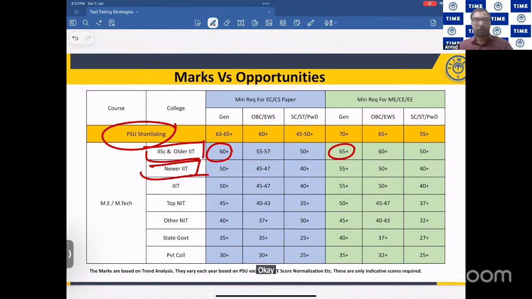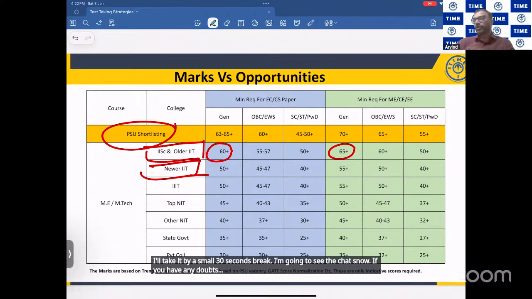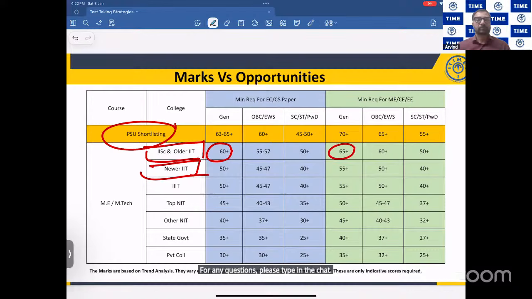Now, I'll take a small 30 seconds break. I'm going to see the chats now. If you have any doubts or any questions, please type in the chat. If you don't have any doubts, as usual, put a thumbs up so that I can proceed. 30 seconds time now, please, friends. Any questions?